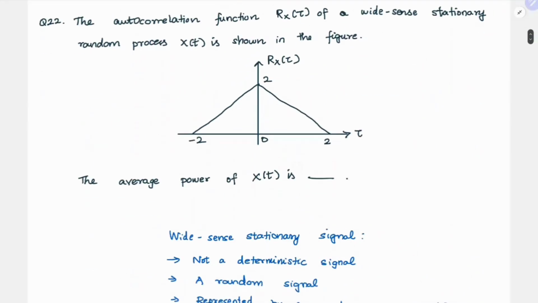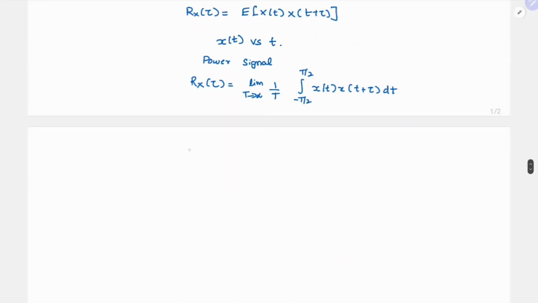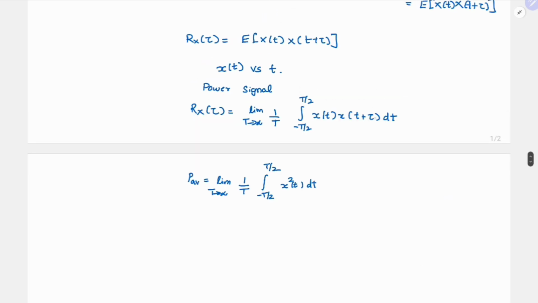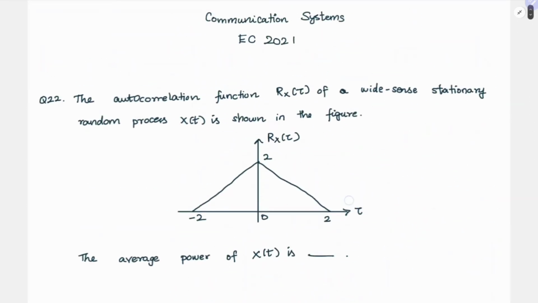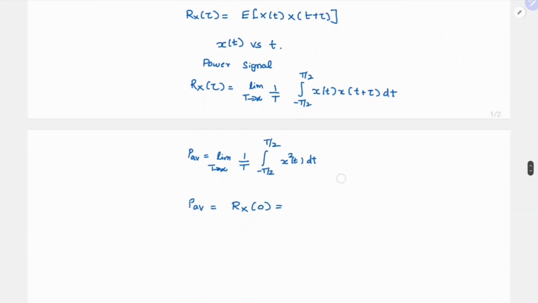So for x of t, what do you think is the average power? So the power formula, right, is nothing but you integrate over one time period x of t square into dt, then you take the average and then you tend your limit T to infinity. So can you make the comparison between these two formulas? When is your average power equal to Rx of tau? When tau is equal to 0, right? So your P average is nothing but your autocorrelation function evaluated at tau equal to 0. So it is very straightforward here, which is nothing but your value 2.